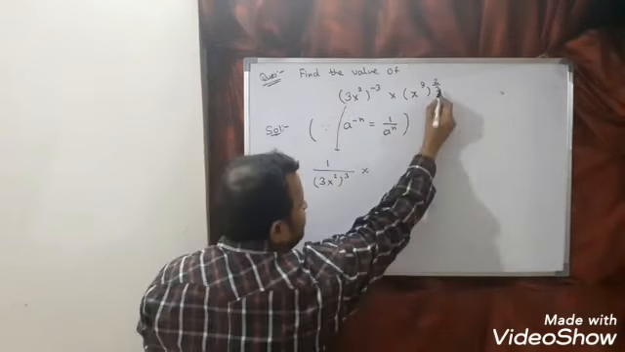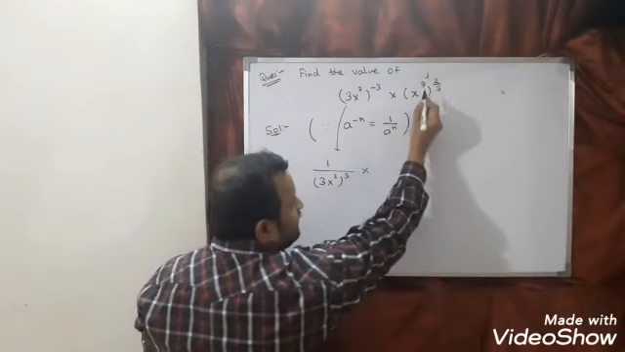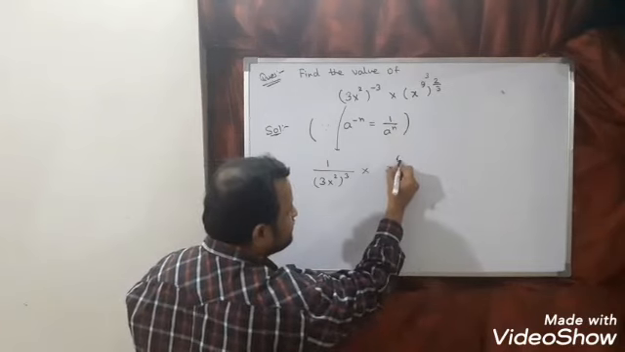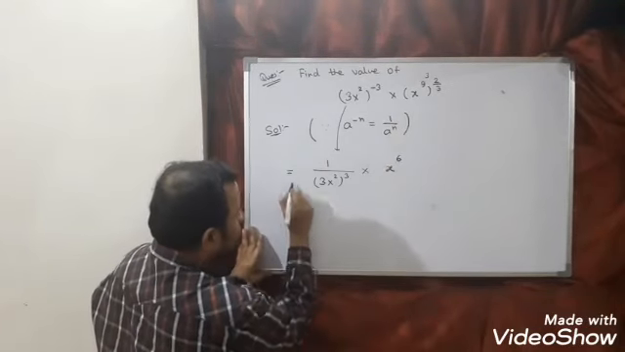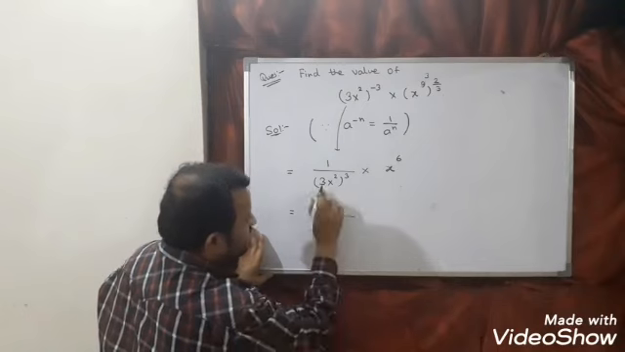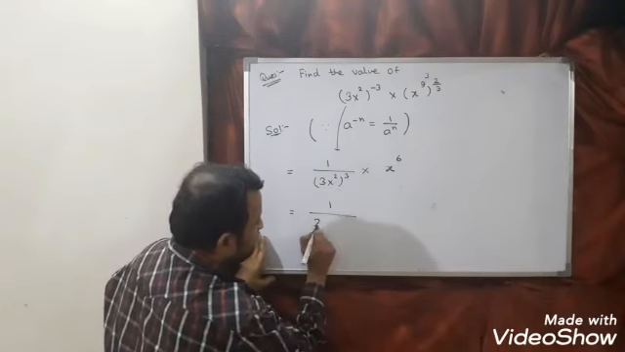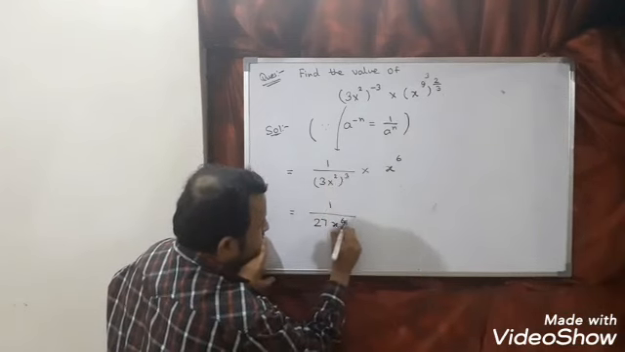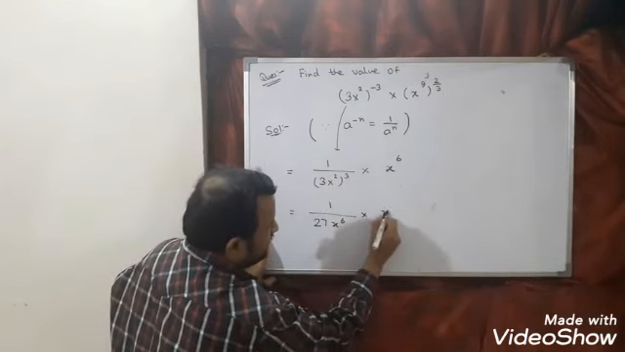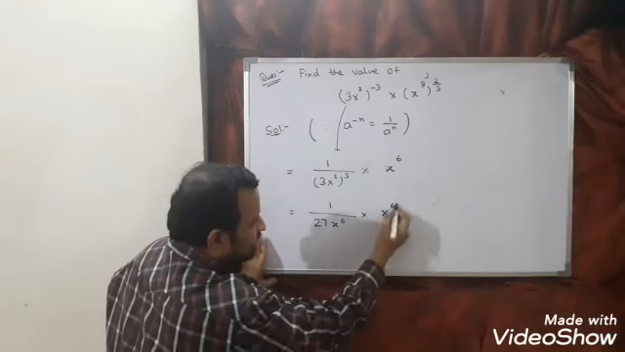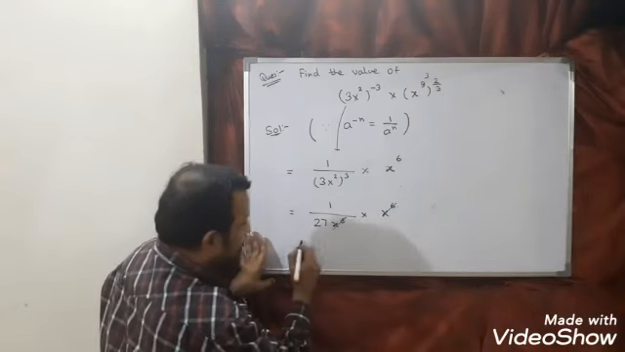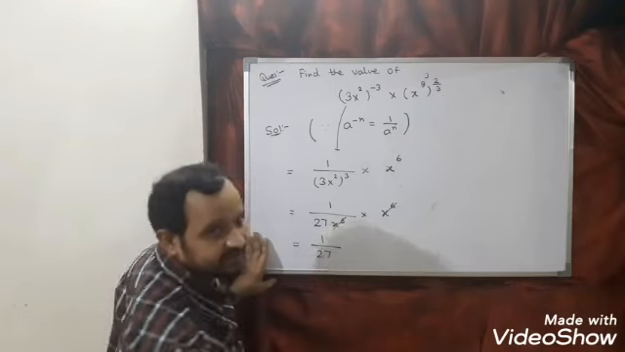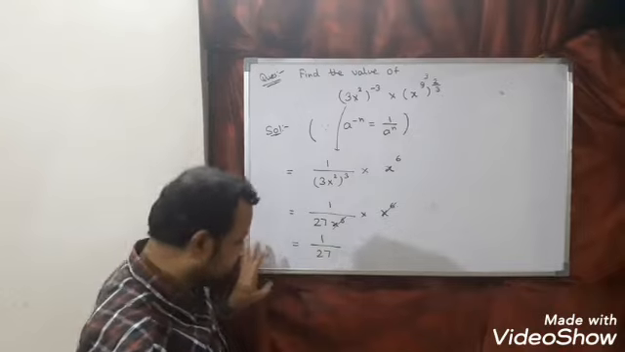Now see here, I think both will get cancelled. So what you will get? 3, and x to the power 3 into 2 is 6. Now solve this. So 1 by 3 cube, 3 cube is 27, and 2 into 3 is 6. So x to the power 6 into x to the power 6, so x to the power 6 cancels. What is the answer? The answer of this question is 1 divided by 27. Let us see the next question.